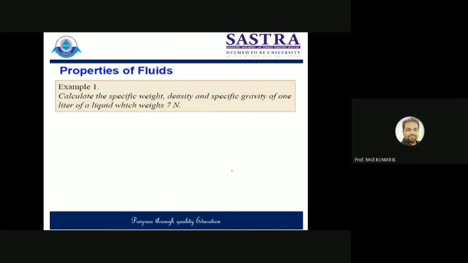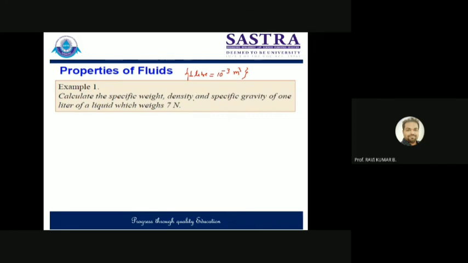Specific weight is the ratio of weight of liquid, or weight of fluid, to the volume of fluid, right? That was the definition of specific weight. So we know the weight of fluid, that is 7 Newton, and volume is given in liter. Usually we say that 1 liter is equal to 10 to the power minus 3 meter cube. So this is the volume which is given.